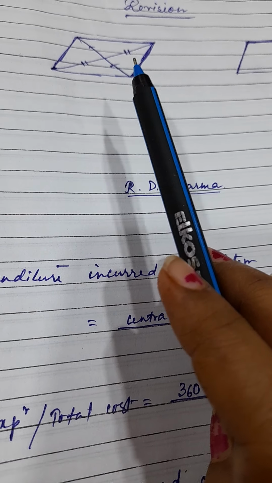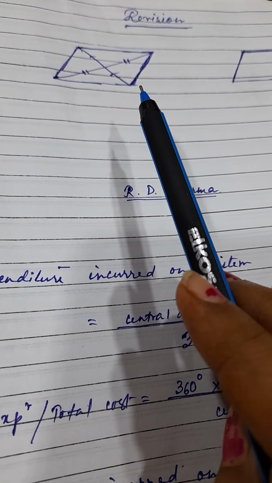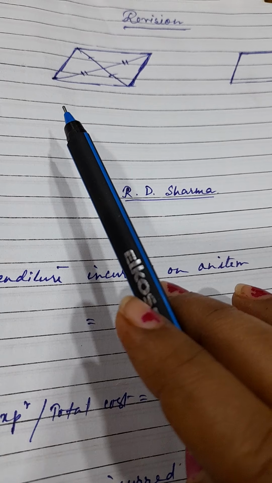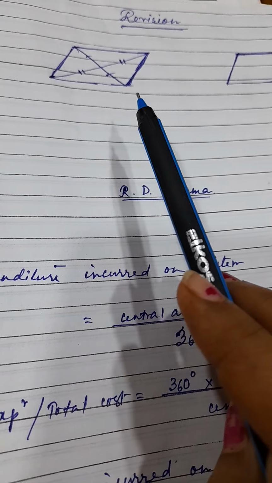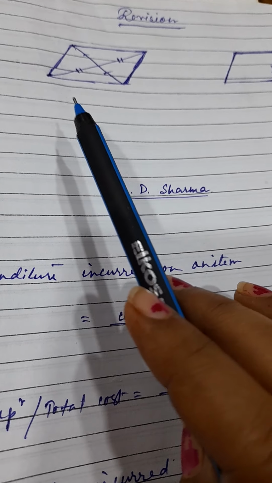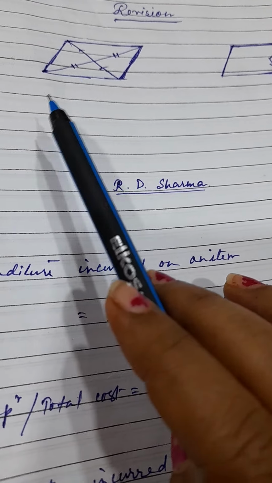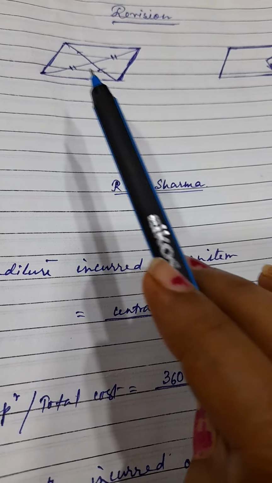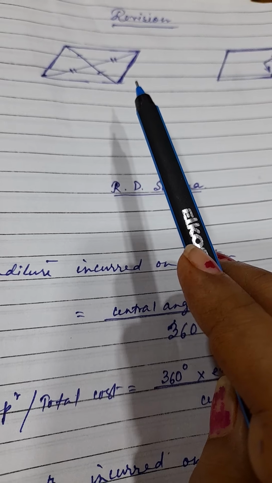It has been indicated in this way. Which property? You know, in a parallelogram one property of the diagonals is that diagonals bisect each other, clear or not? So this property is mentioned in this figure. Here you can write, if the quadrilateral is a parallelogram, then the diagonals bisect each other.